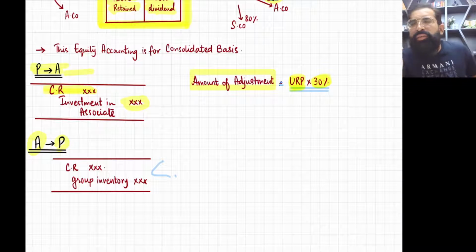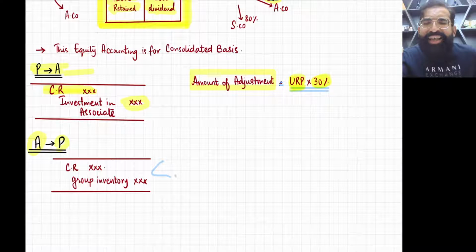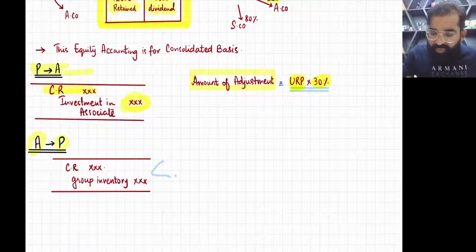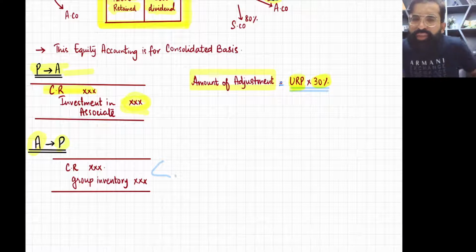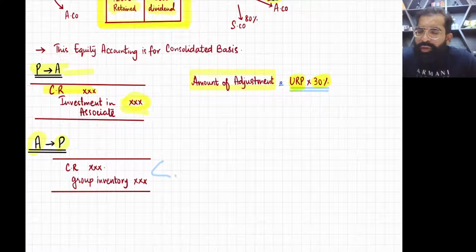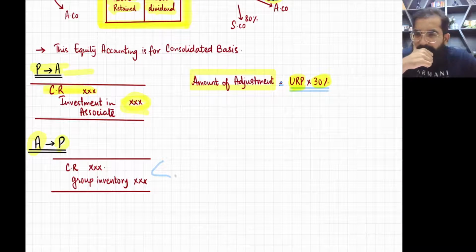We just have only one asset of associate, and that is investment in associate. So that's why we'll only credit that investment in associate. That's why I have written P to A, less URP P to A. Showing you that screen as well.